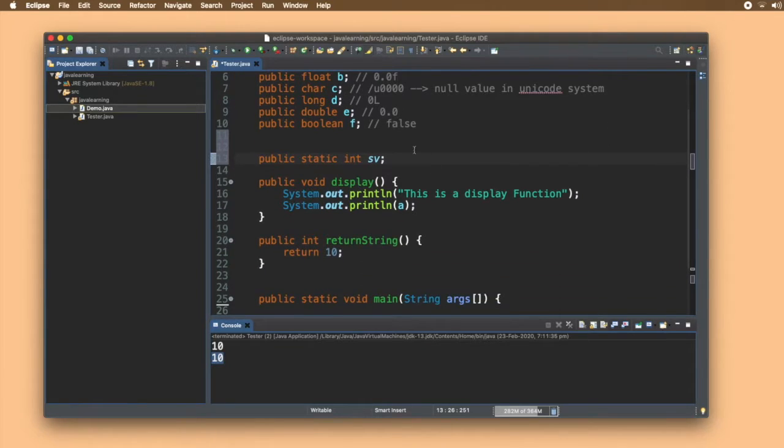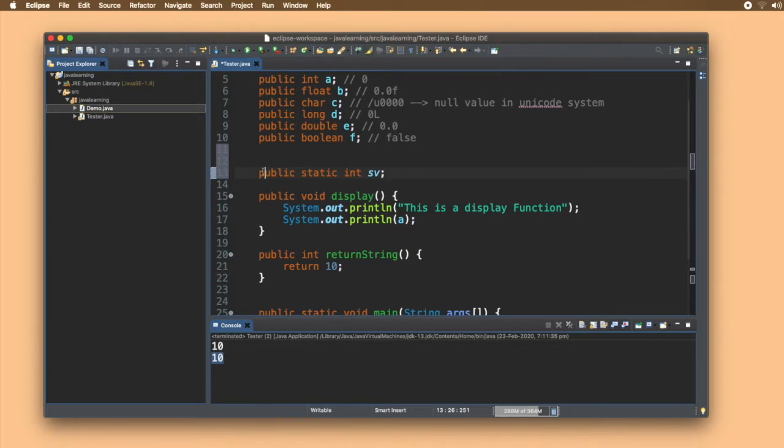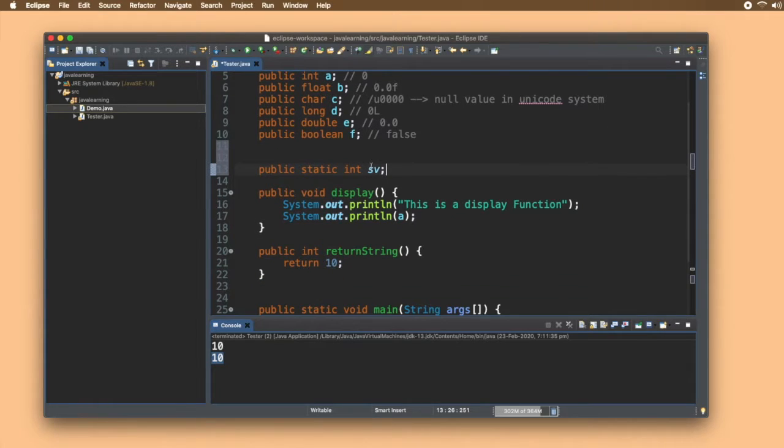Now at first, when this class is called, this static variable will be initialized with the default value, which is 0. Now if we make another object of this class, suppose I have given this a value of 1.